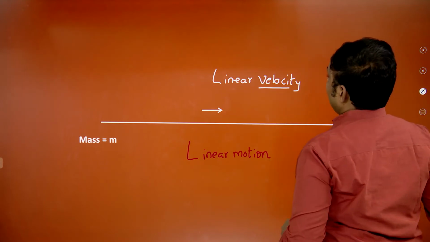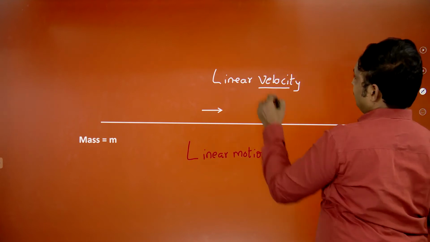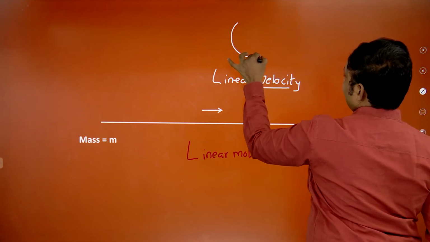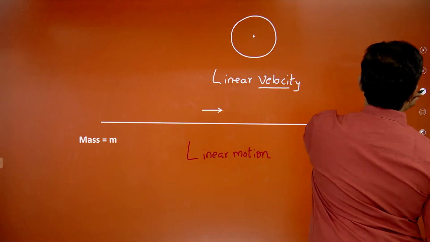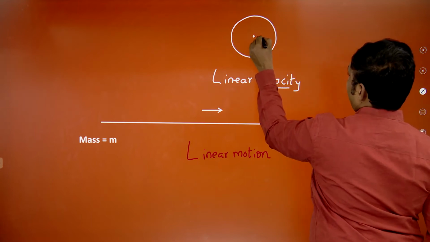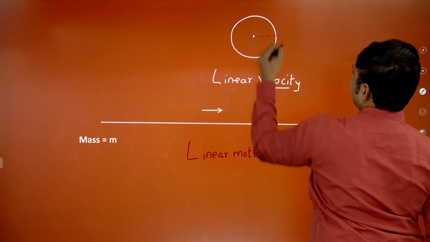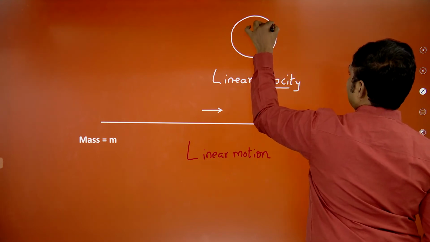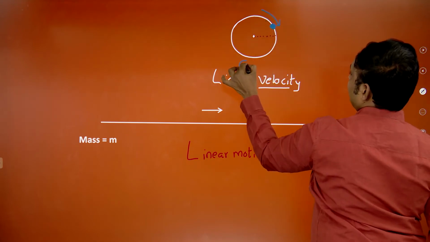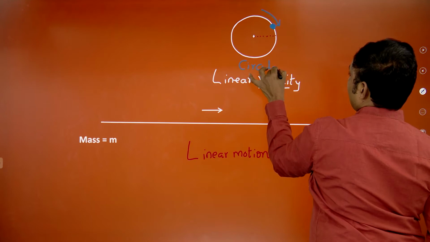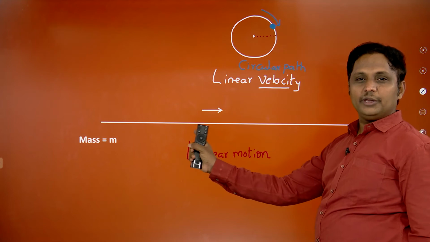Now, if the same body moves in a circular path, what you have seen before was the linear path.